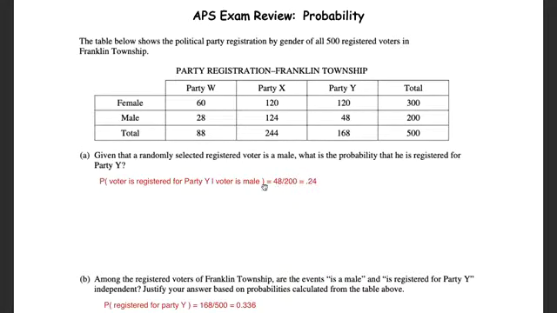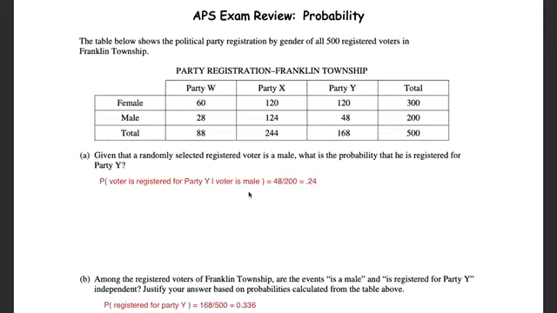So it's important, make sure you either describe it in words as question A does, or use probability notation in order to label your probability. Don't just put 0.24. Don't just write the fraction, although the fraction is important because it represents your work. Make sure that that probability is labeled. Don't leave the answer bald. In other words, don't leave the answer without any context at all.